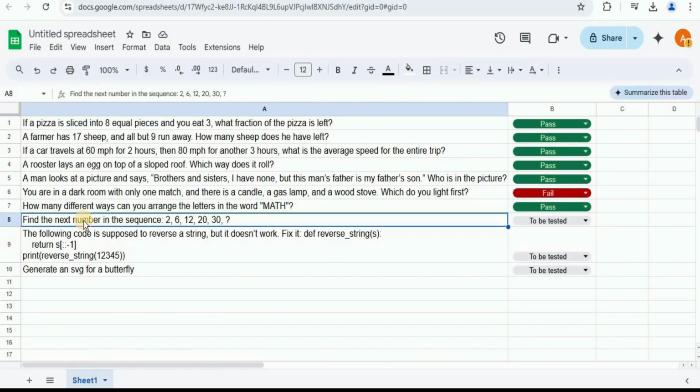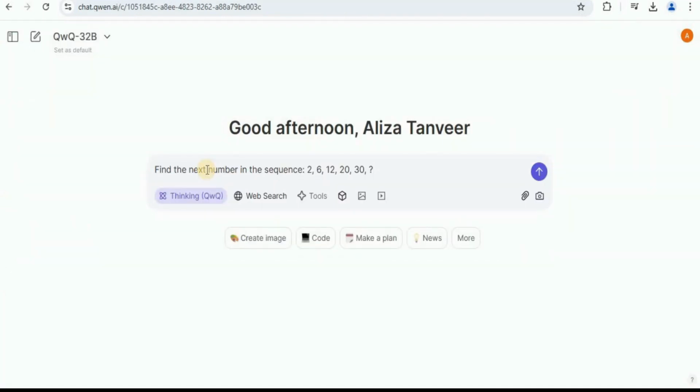Next, we have a question to find out the next number in the sequence. Here it says, what is the next number in the sequence? 2, 6, 12, 20 and 30. And let's see if it is able to find the next number in the sequence or not.